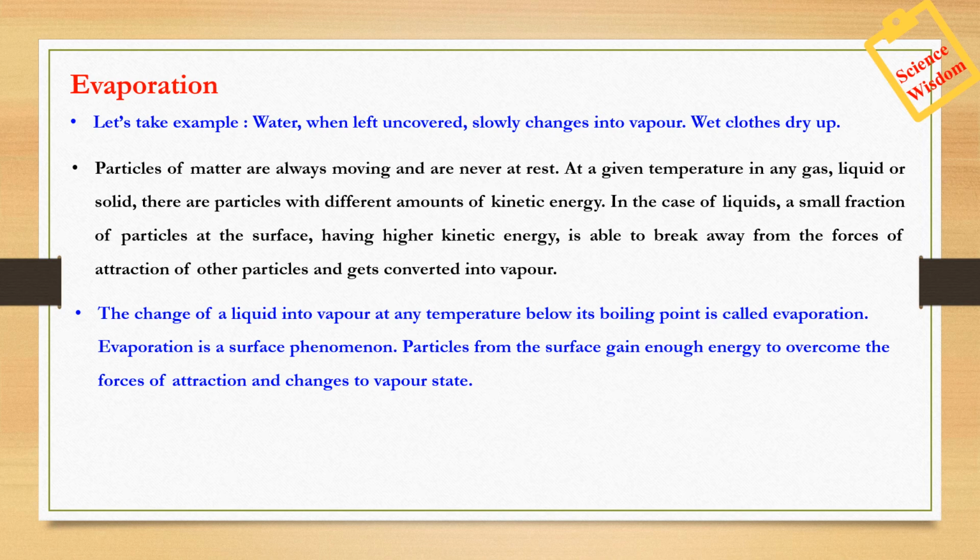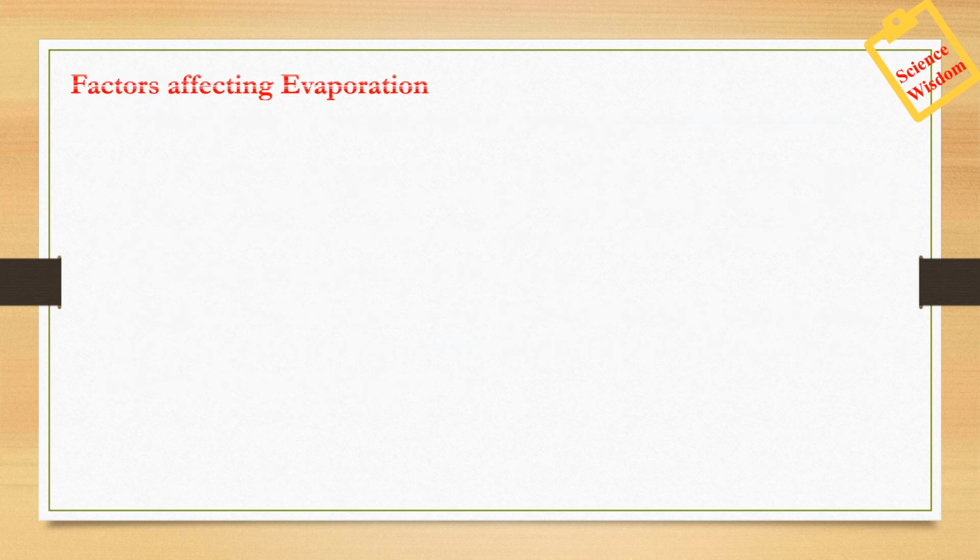So when we dry up our clothes, the water present inside the cloth does not boil. It evaporates below its boiling point. So there is a change of state from liquid to gas. Unlike boiling, which was a bulk phenomenon, evaporation is just a surface phenomenon. That is, the particles change from liquid to vapor state from the surface. Particles from the surface have enough energy to overcome the forces of attraction and get converted to vapor state.